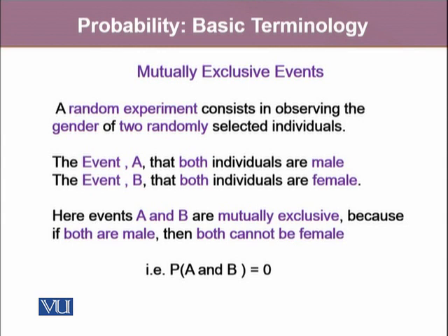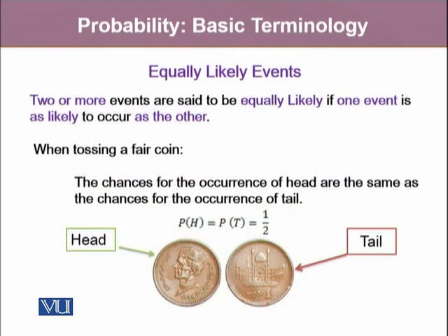That means the probability for being a male and being a female is 0. Hence, event A, that is, both individuals are male, and event B, that is, both individuals are female, are mutually exclusive events.